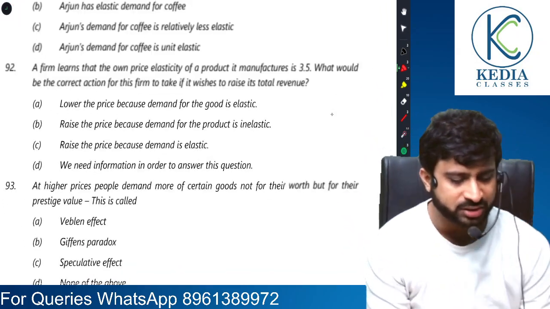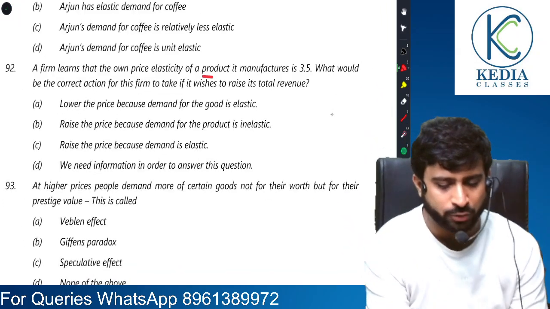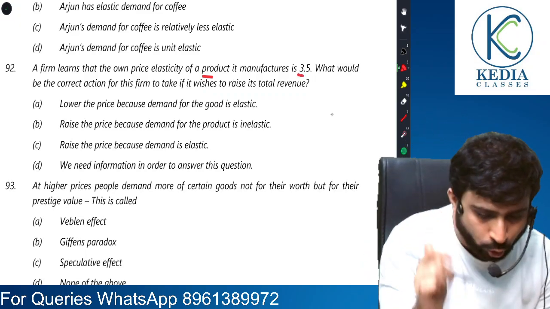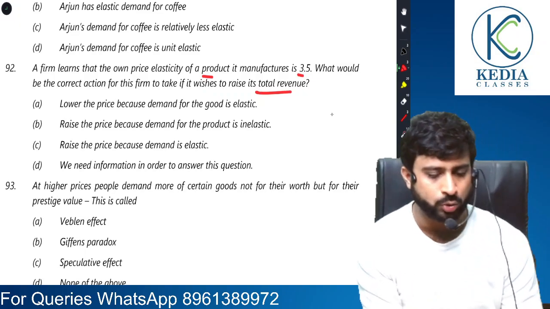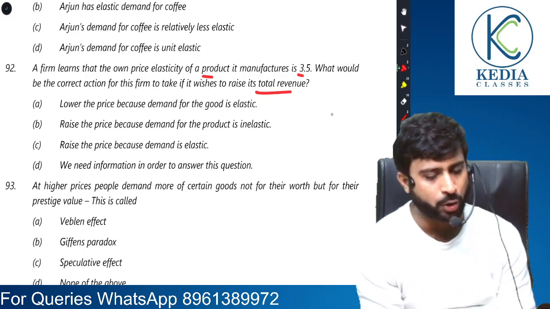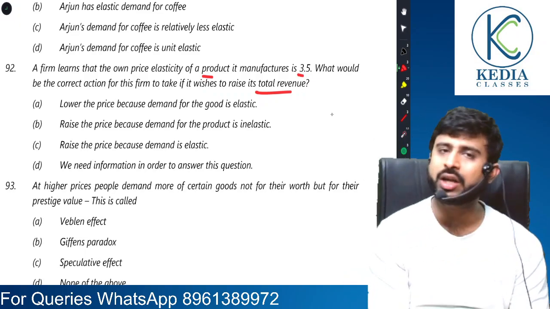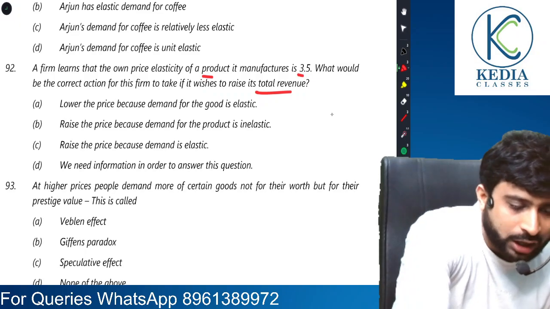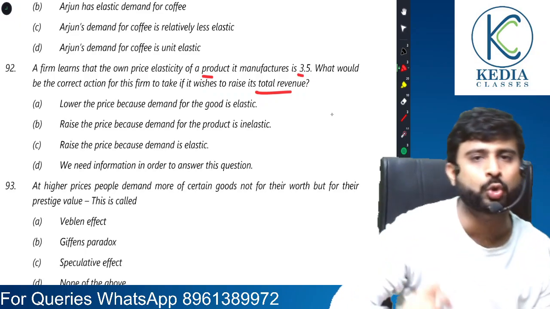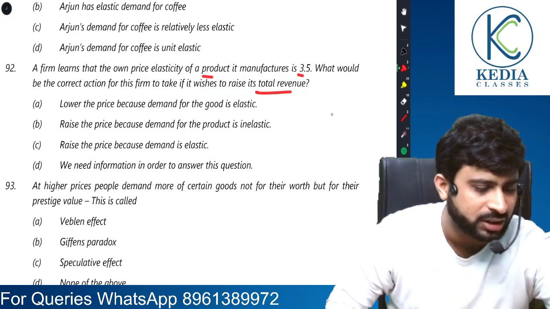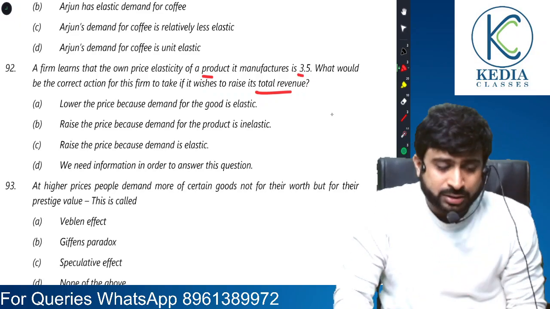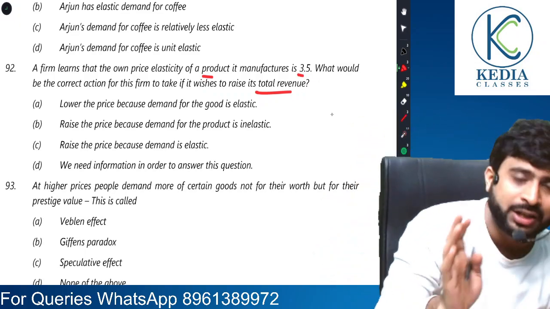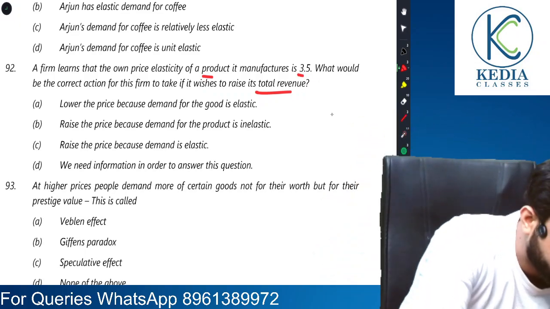92. A firm learns that the own price elasticity of a product it manufactures is 3.5. Okay, what would be the correct action for the firm to take if it wishes to raise its total revenue? Now if the firm is wanting to raise its total revenue, what does it mean? That means that the price into quantity, that is total expenditure, needs to be raised. Because if the consumers raise their total expenditure, then the firms can raise their total revenue. Yes or no? Yes, sir.